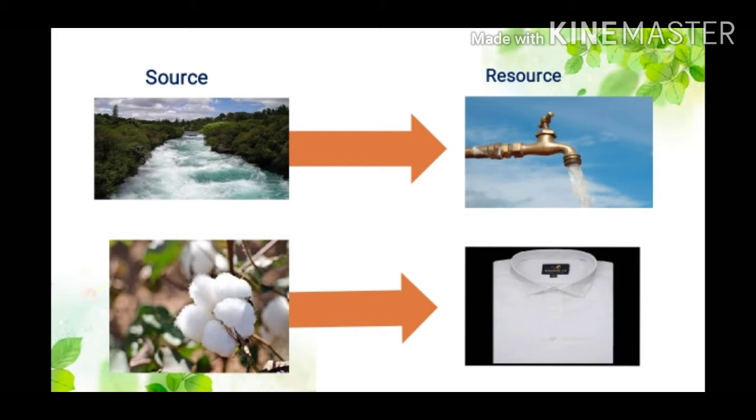Water is used to generate electricity. Anything that can be used to satisfy your need is called a resource. For example, the water you drink when you are thirsty, the textbook that you are using to study, electricity, vegetables, all these are resources. Somehow it is helping you to satisfy your need.